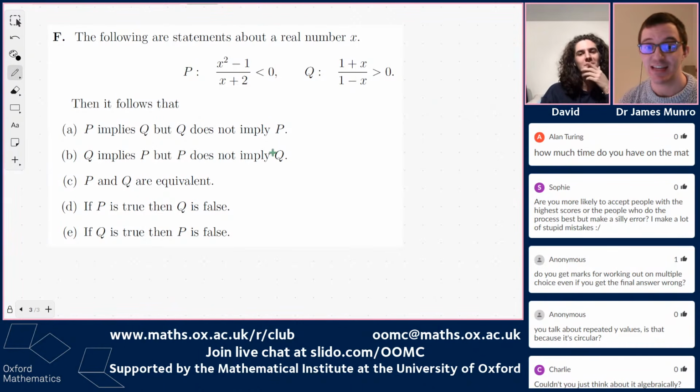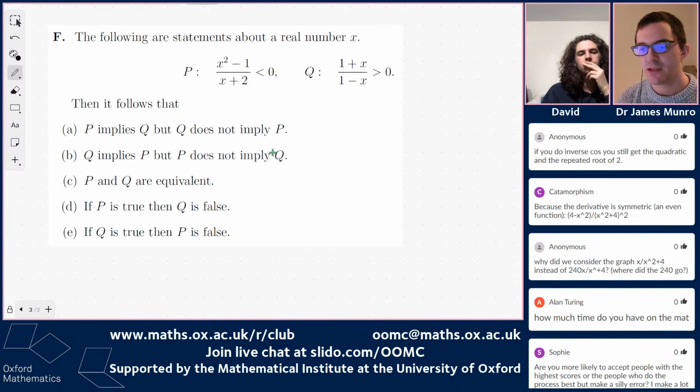The following are statements about a real number x. So that's that real number x again. P colon. So this statement is named P. x squared minus 1 over x plus 2 is negative. And the statement Q is 1 plus x over 1 minus x is positive. Then it follows that, and now one of these 5 options is correct, and the others are not. So there's exactly one correct answer to this question.